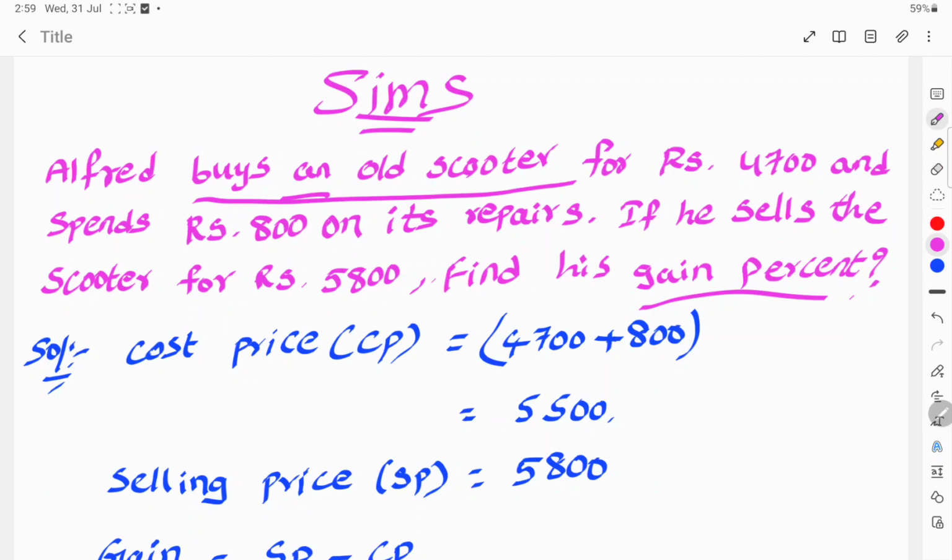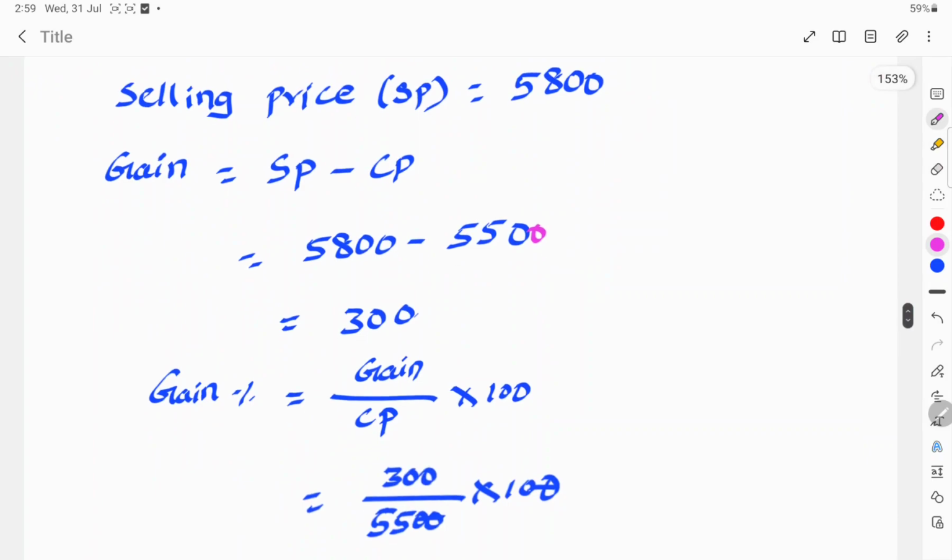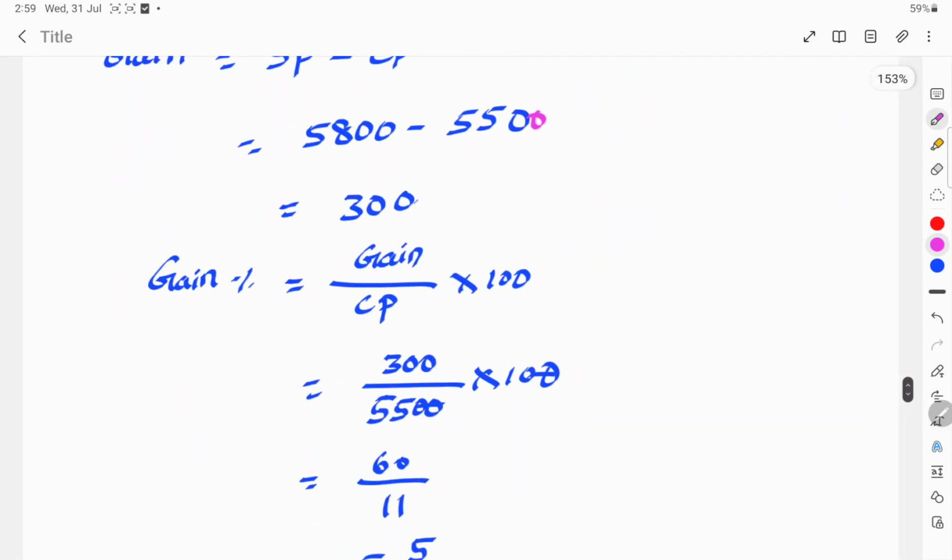And he sells the scooter. Selling price is 5,800. He sells the scooter for 5,800 rupees. So to find the gain percentage, first find the gain. Gain is equal to selling price minus cost price. So selling price is 5,800 minus cost price 5,500. 5,800 minus 5,500 is 300 rupees.